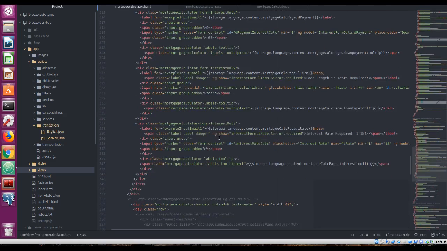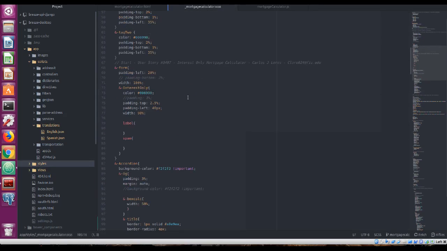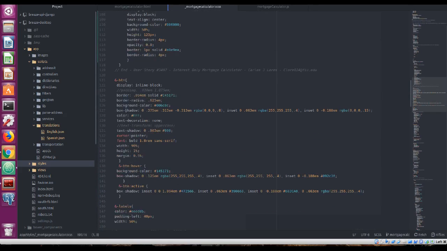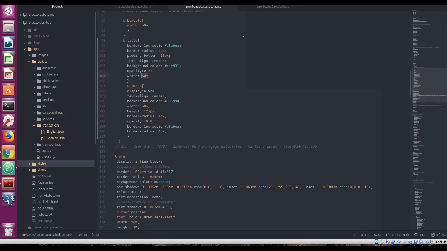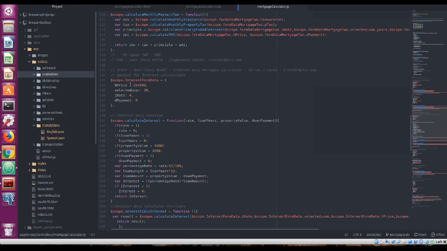For the interest rate, the minimum that I put is 1, and the maximum interest rate ever is pretty much 18. It can't go higher than that in terms of a house. My section of the SASS that I use is this section over here with the button, but that's a separate user story. And then for the JS code, I made a form data for the interest.